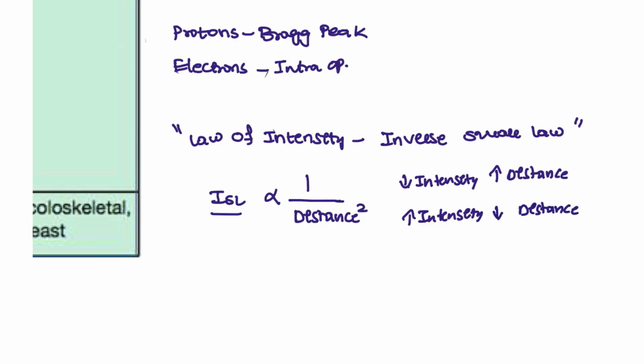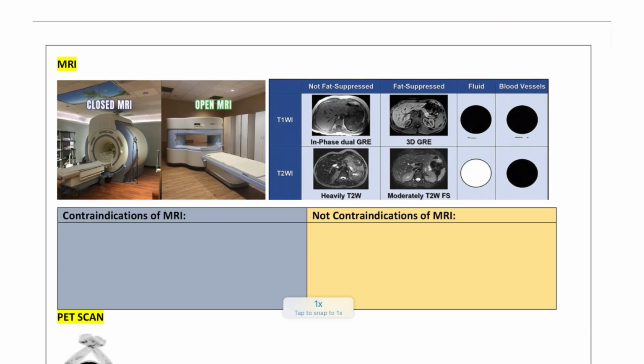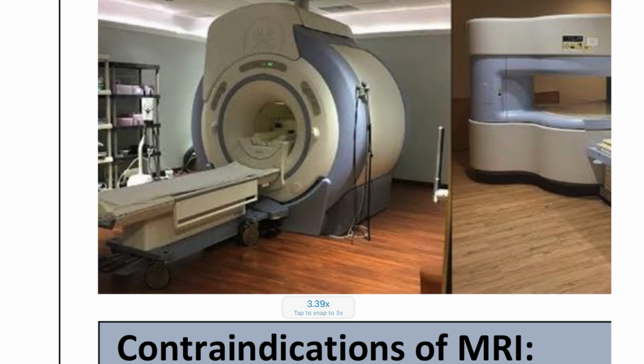So what am I trying to tell here? For example, there is a patient here, and here you are producing the rays. So this is going to kill with this particular radiation exposure. For example, this is the thorax, the lungs, and we are giving the radiation here. So with less distance, more intensity. It is going to kill only that particular thorax part.